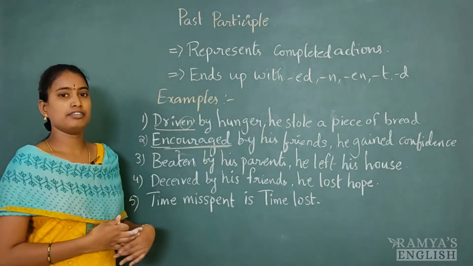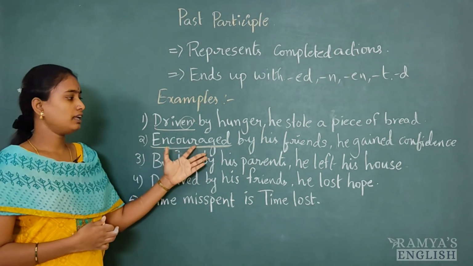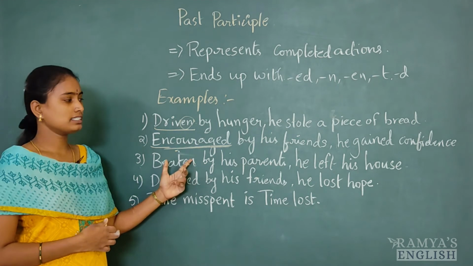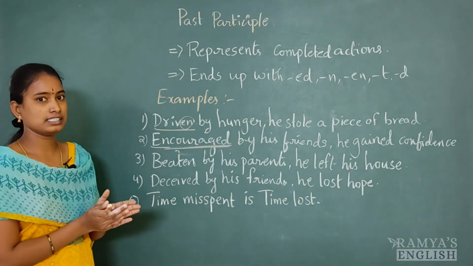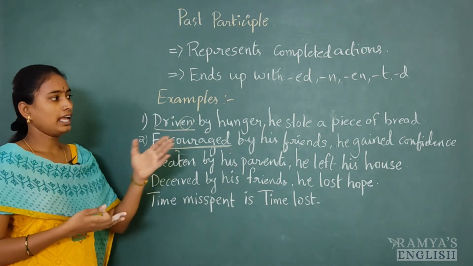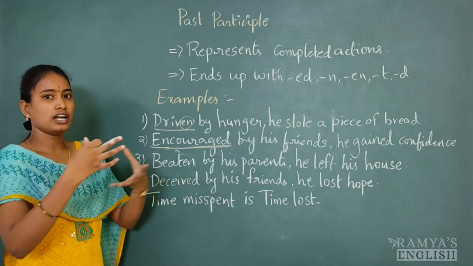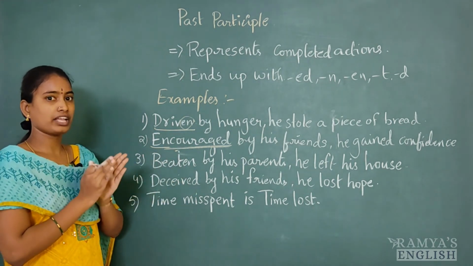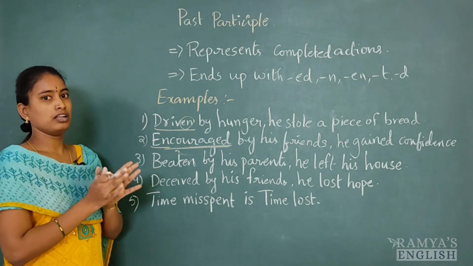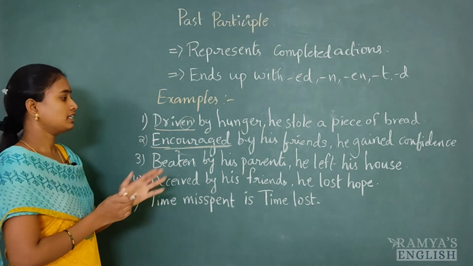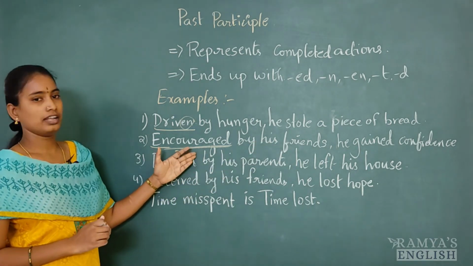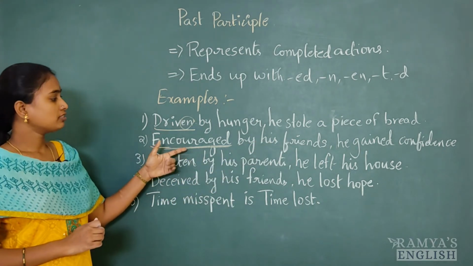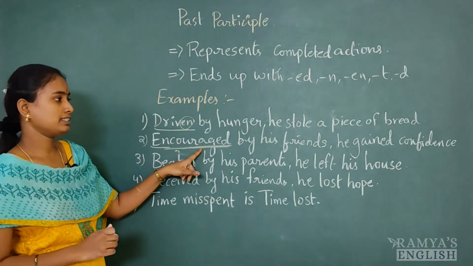Encouraged by his friends: if we divide this sentence into two parts, "His friends encouraged him," full stop, a simple sentence, and one more sentence, "He gained confidence." Here we are joining these two sentences into one compound sentence. Encouraged by his friends, this has already happened, past tense. That's why it is a past participle.